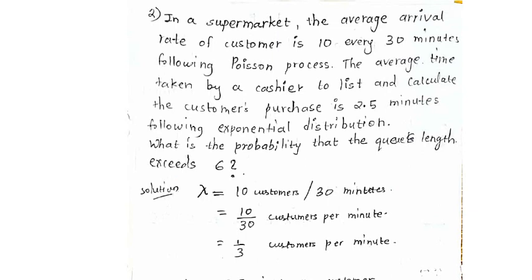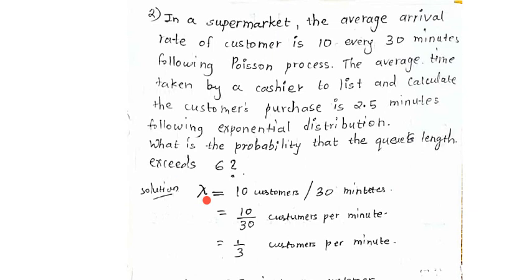Now what we want to calculate is the probability that the queue length exceeds 6. But before we calculate this, first we will have to find out what lambda is and what mu is. Lambda is the arrival rate, that means how many customers per minute.